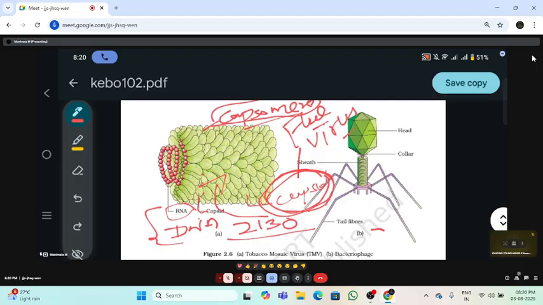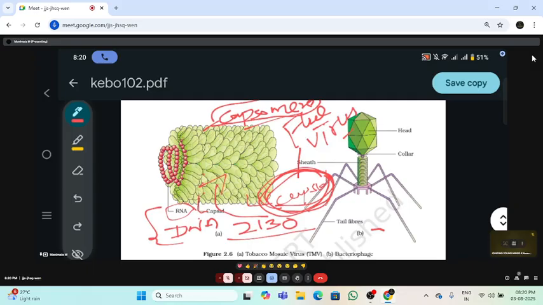If you see, it will introduce the viral nucleic acid into the host cell with the help of this capsid only. The nucleic acid, the DNA or RNA, is there, no? It will be introduced into the host cell. Okay, so this is the main function of the capsid, and in some viruses it also acts as the envelope. Okay, so this is about the capsid.